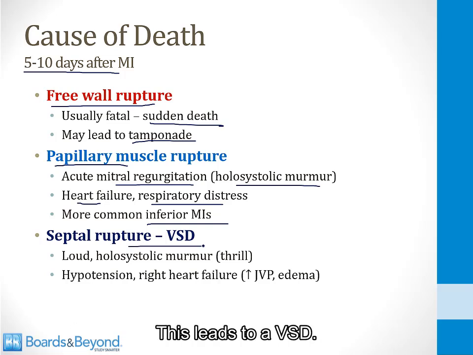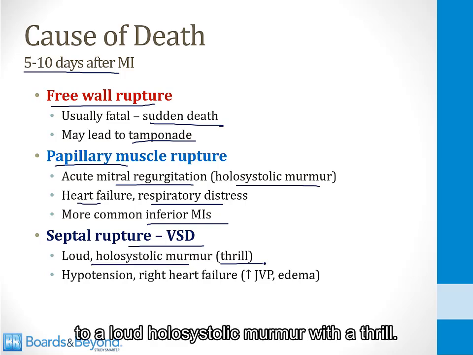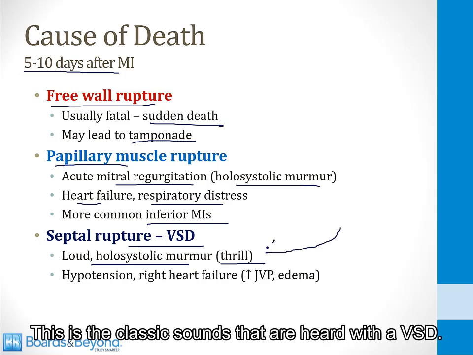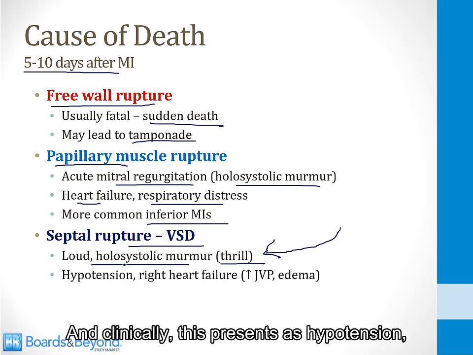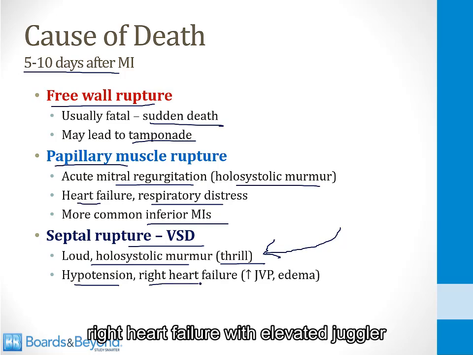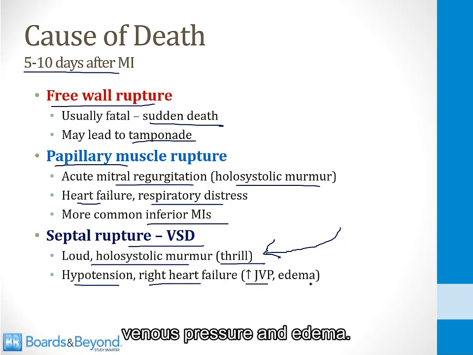And then the final mechanical complication is rupture of the ventricular septum. This leads to a VSD. Potentially, this can lead to a loud holosystolic murmur with a thrill. This is the classic sounds that are heard with a VSD. And clinically, this presents as hypotension, right heart failure with elevated jugular venous pressure and edema.